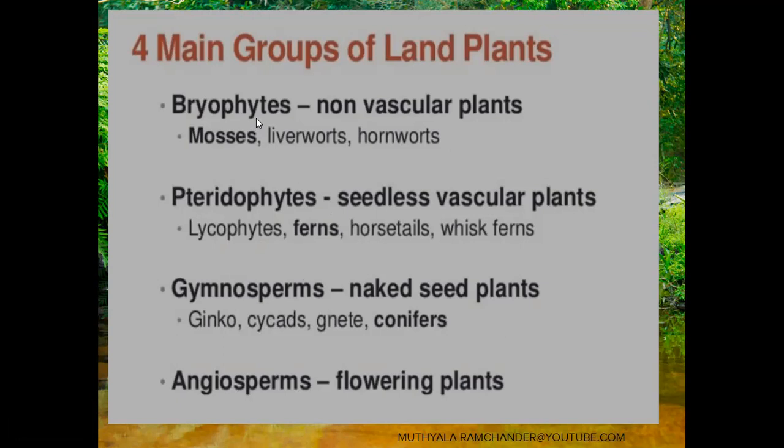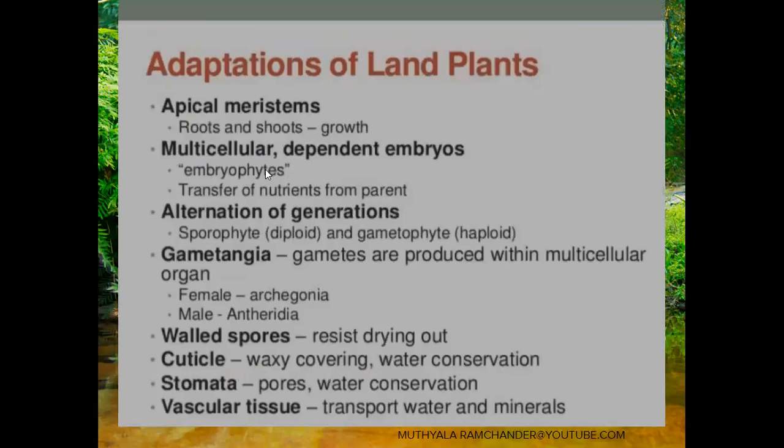We can easily find which land plants are angiosperms, gymnosperms, pteridophytes or bryophytes. How do we identify this diversity? Based on the external characters. The diversity helps in the identification of plants. Next, the adaptations of land plants.